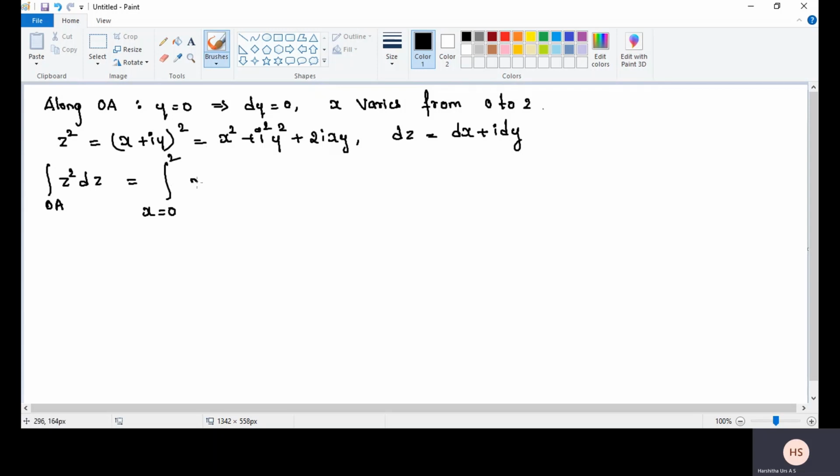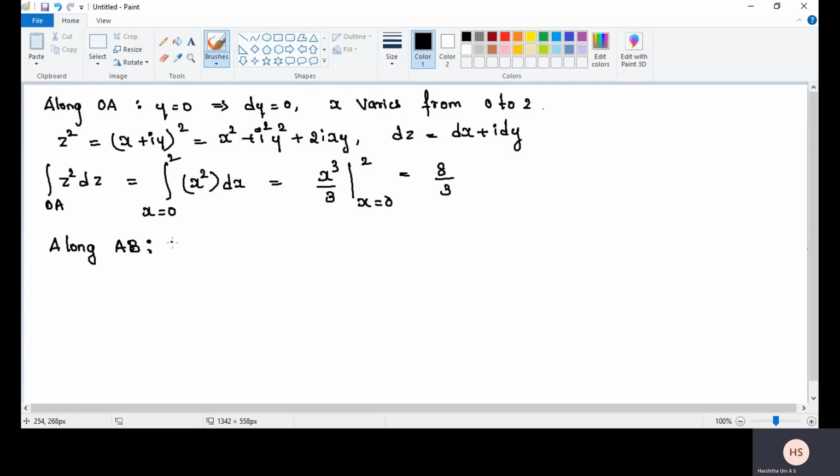So y value is 0, x square into dy is also 0. So substitute only dx. So we get x cube divided by 3, x varies from 0 to 2, that is equal to 8 by 3. Next, along AB.